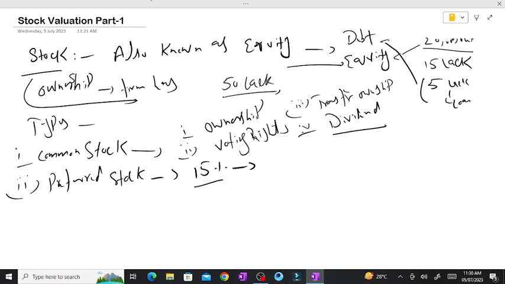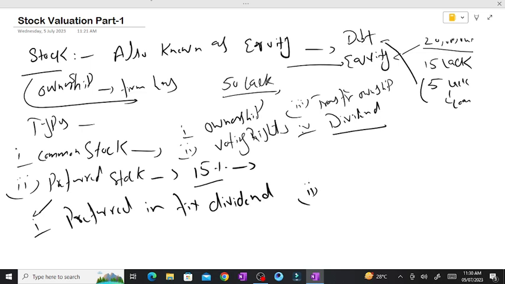So, for the people who hold them, what characteristics and features would they face? Number one, preferred, as the name suggests, means a fixed dividend.